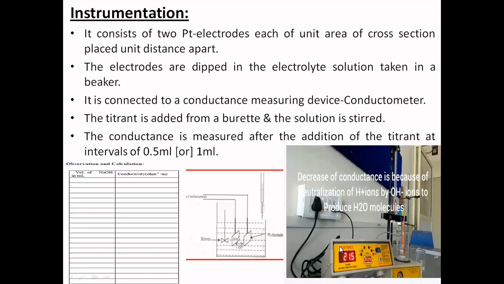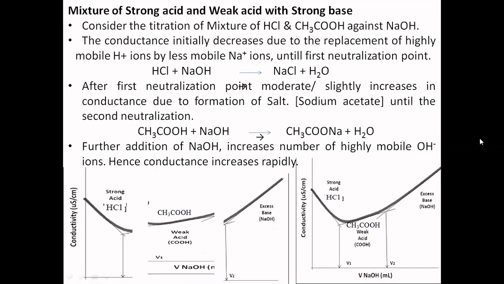This is the instrumentation. Let us look into the example: this is a mixture of strong acid and weak acid with a strong base. It means using this conductivity measurement, the conductometric measurements, what are all the types of titration you can carry out? That is listed in our syllabus. The first one is a mixture of strong acid, weak acid with strong base. The remaining two are there. I will take them up after this is over.